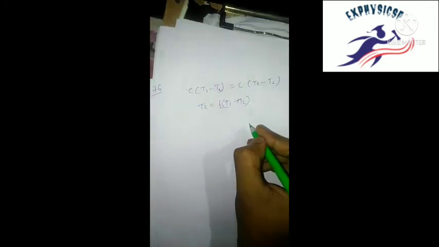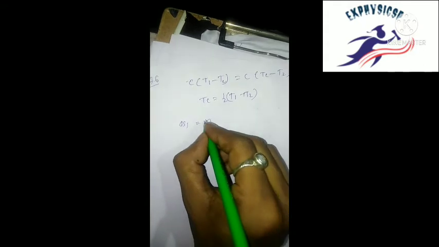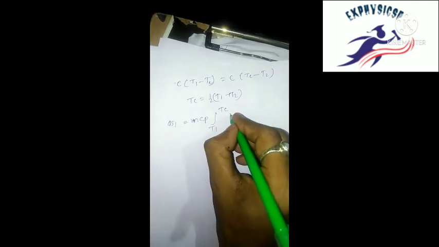C into T1 minus T equal to C into T minus T2. Okay, Tc equal to half into T1 plus T2. Okay, then we can calculate entropy.